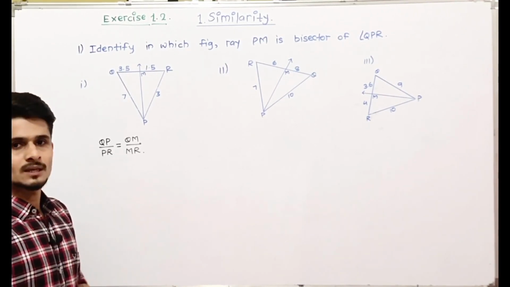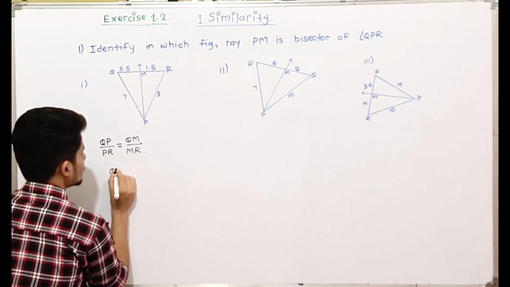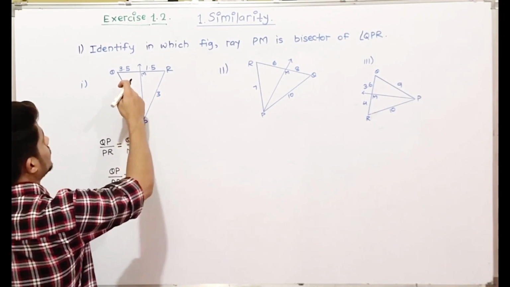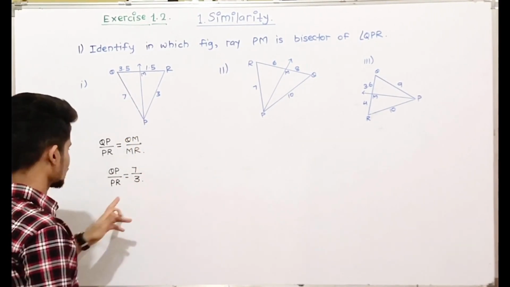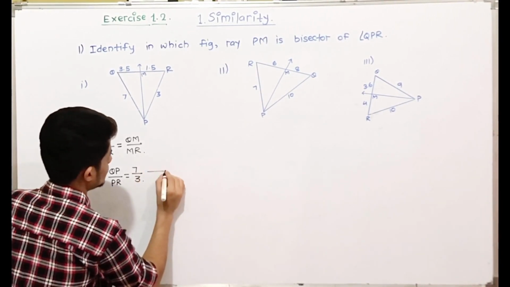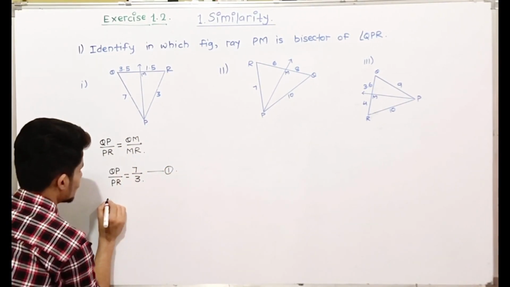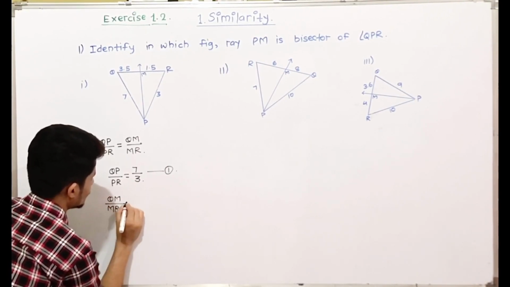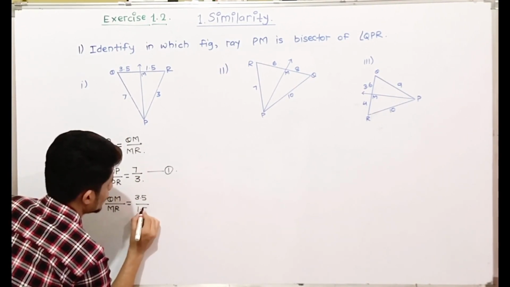So now we'll check whether the ratios are same or not. Firstly we'll take QP upon PR. We have the value QP is 7 and PR is 3. So QP upon PR, the value is 7 by 3. And secondly we'll take QM upon MR. QM is 3.5 and MR is 1.5.